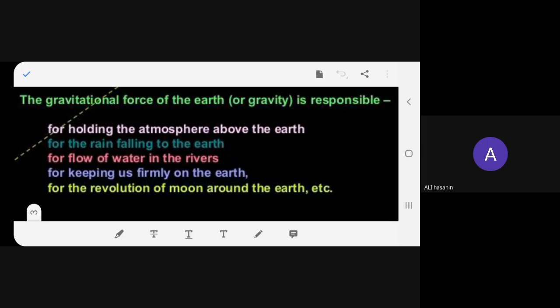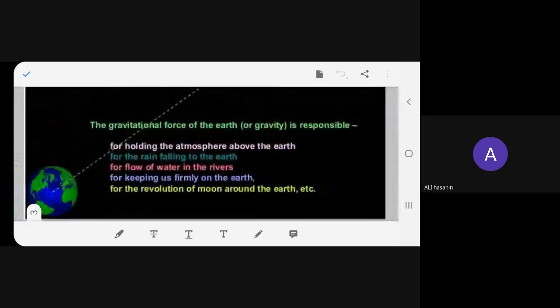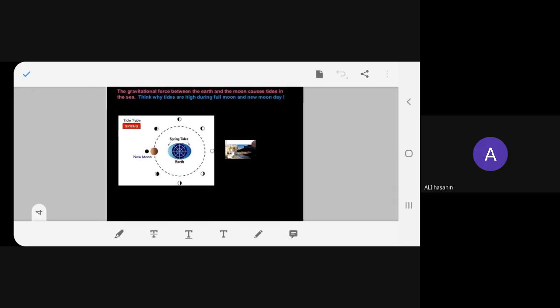Any problem? Boys, any problem, beta? No, ma'am. Yeah, understood? What is gravity? We studied in this slide: what is gravity, and what are the effects of gravity. These two things we learned in this slide. Okay.